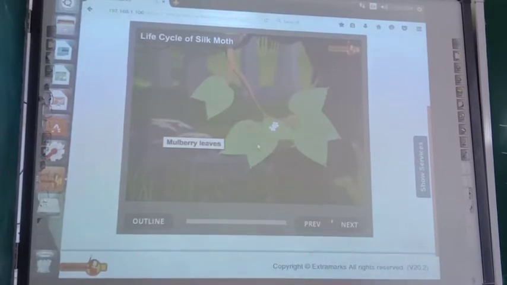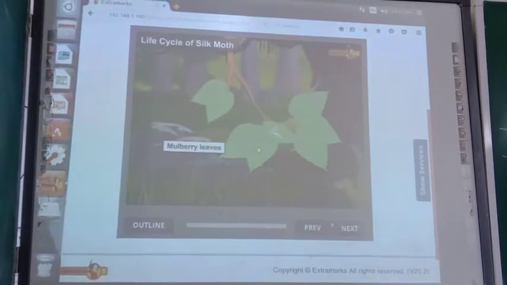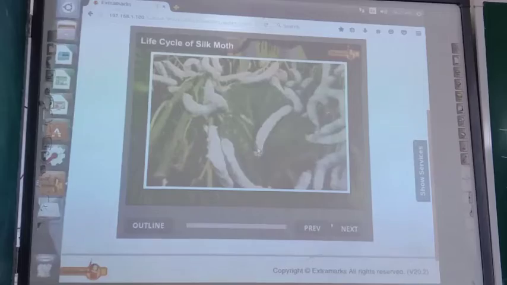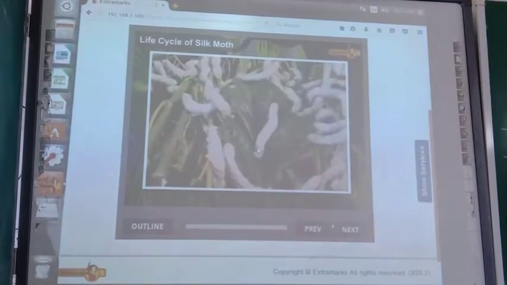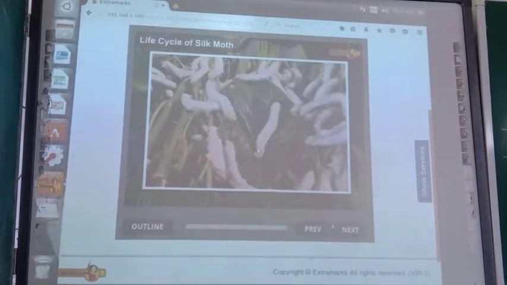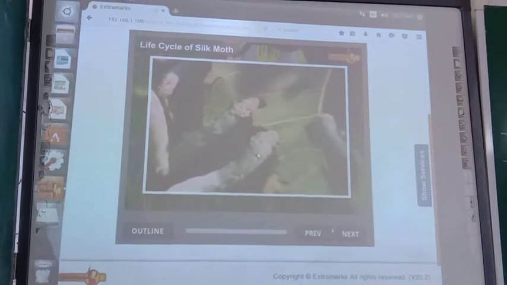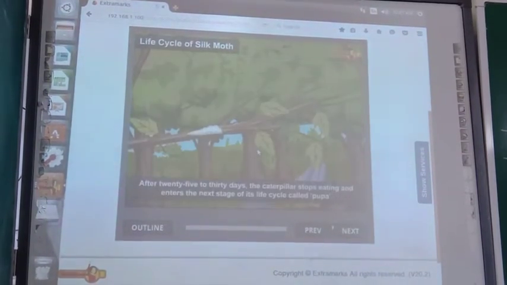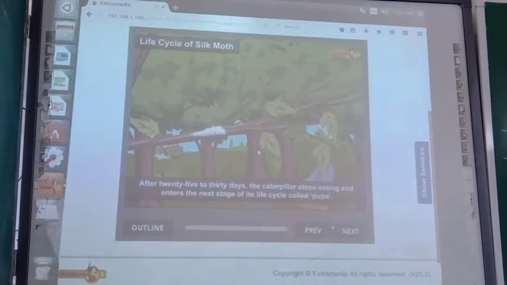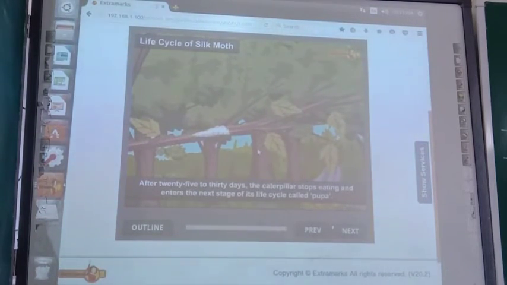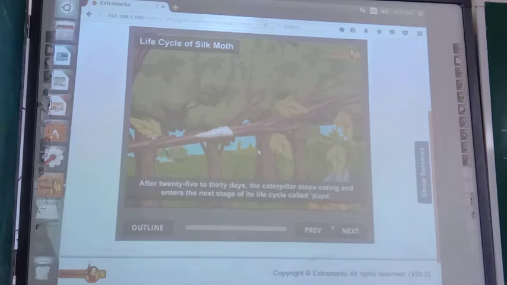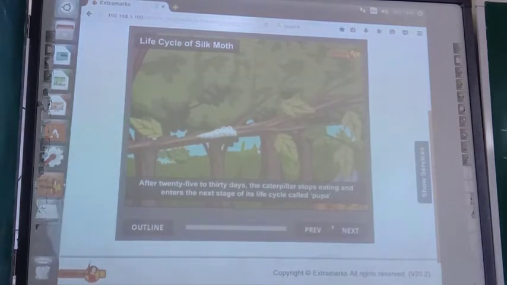The larvae hatch from eggs in about 14 days. The larva, called caterpillar or silkworm, eats day and night and increases enormously in size. After 25 to 30 days, the caterpillar stops eating and enters the next stage of its life cycle called pupa.